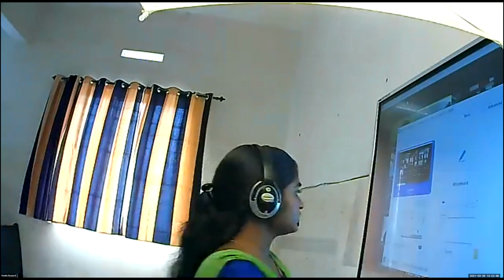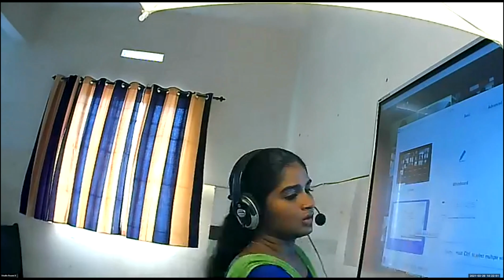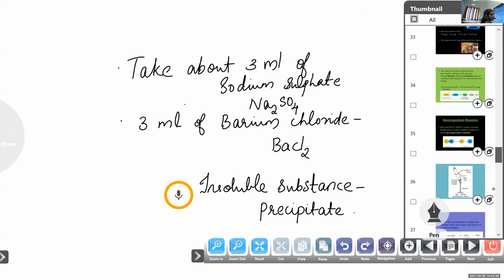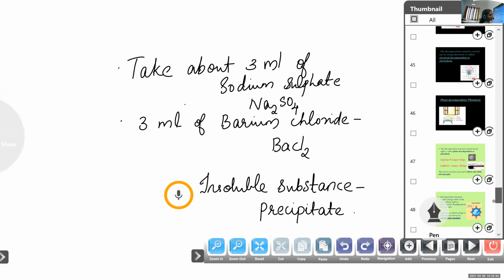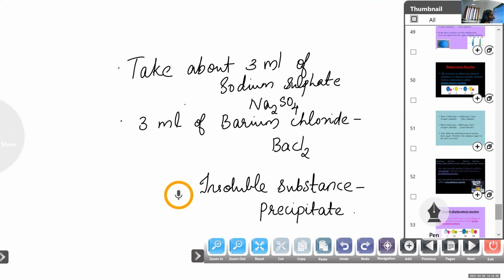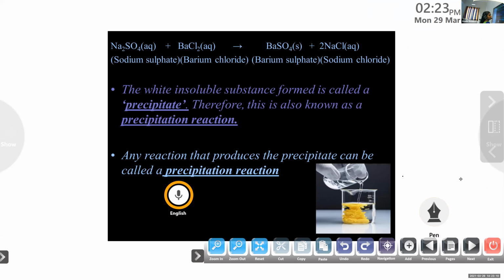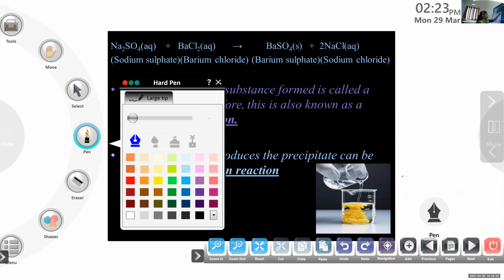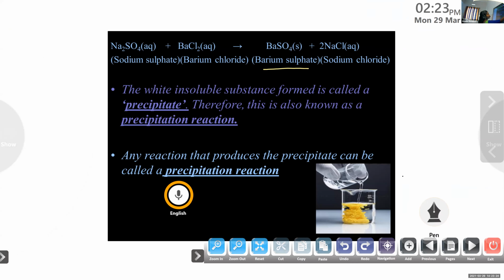So this is an example for double displacement reaction. And here a precipitate is formed, so it is also known as precipitation reaction. Clear? This is the chemical reaction that takes place in this activity: sodium sulfate reacts with barium chloride to form barium sulfate and sodium chloride.